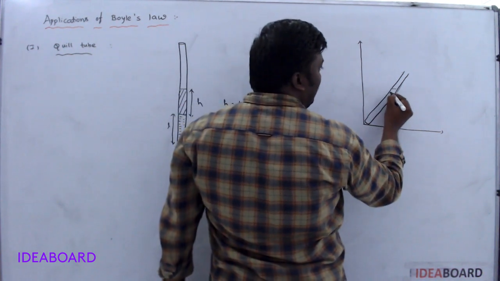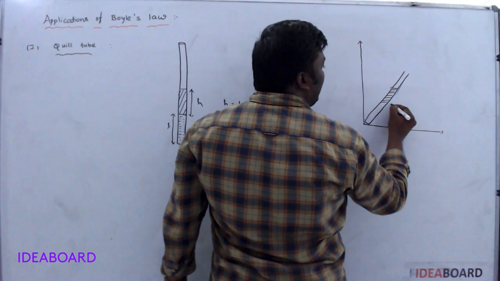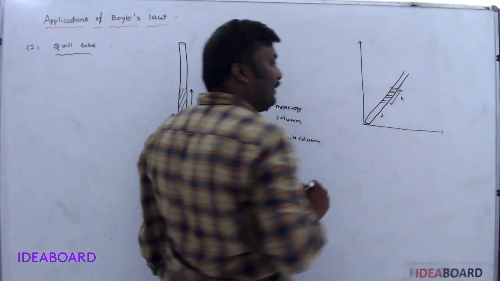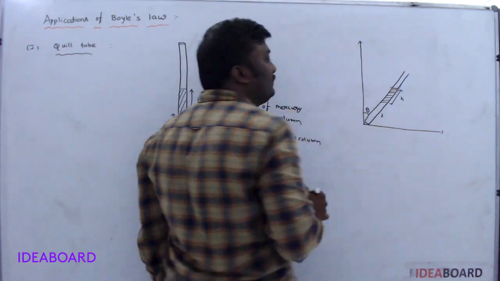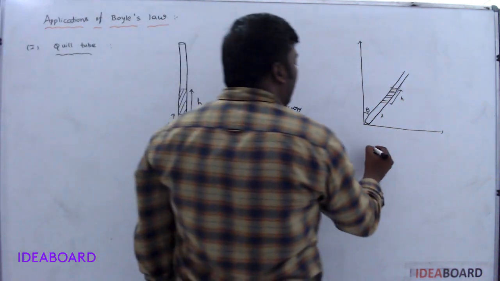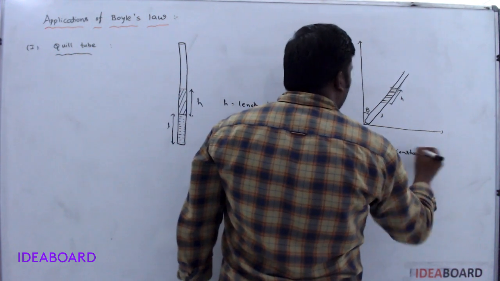Then this is h and this is L, the length of the air column, and it makes an angle theta. Now according to Boyle's law, what is the formula? PV is equal to constant.